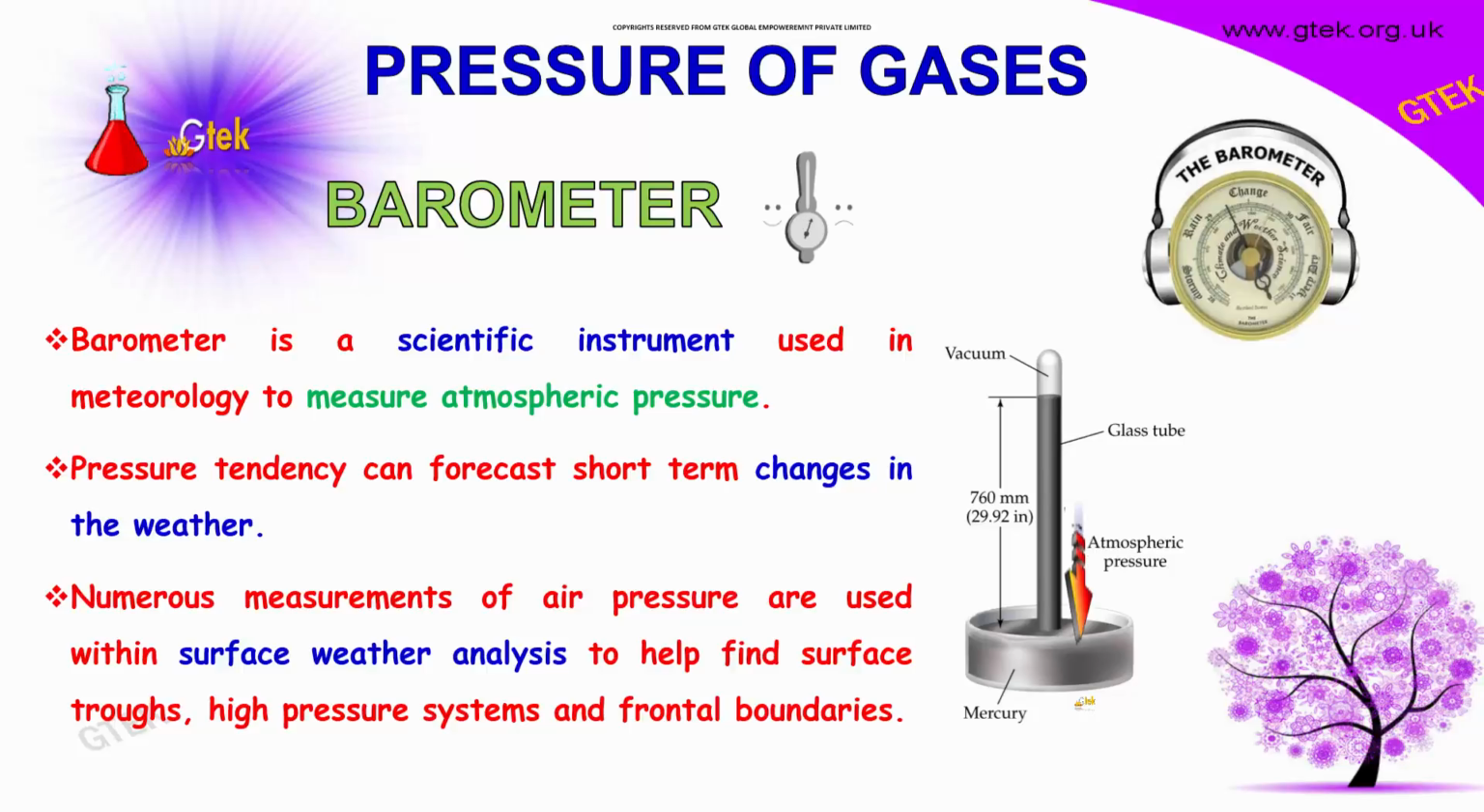Pressure of the gases can be measured using a device called a barometer. A barometer is a scientific instrument used in the meteorological department to measure the atmospheric pressure. So, pressure tendency can forecast short-term changes in the weather. Numerous measurements of air pressure are used within surface weather analysis to help find surface troughs, high pressure systems and frontal boundaries.